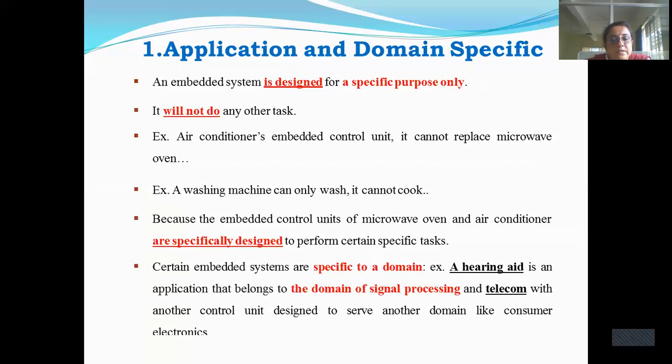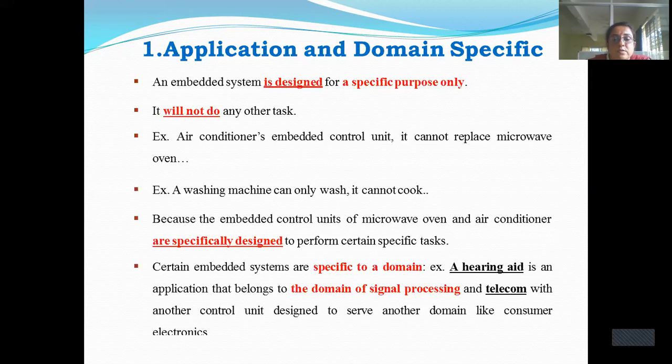And what is domain specific? Take the example of a hearing aid. Suppose a person is not able to hear properly, then we have to make the signal processing strong. The hearing aid is used so that when the person puts it into the hearing system, the voice is processed, signal processing is done, so that the person is able to hear properly.